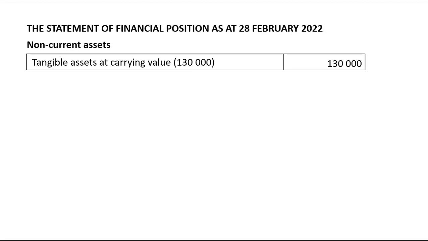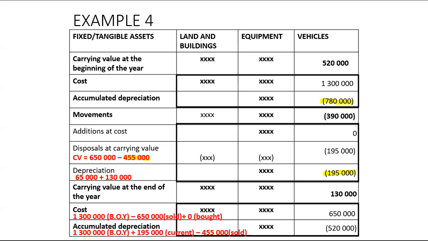Okay, that's it. That is it, okay? I just want you to also notice something here. To find carrying value at the end of the year, you will just take carrying value at the beginning of the year, add your movements. Here, I'm going to add a negative 390, and it'll give you that 130. So that's how you can check if everything is correct.